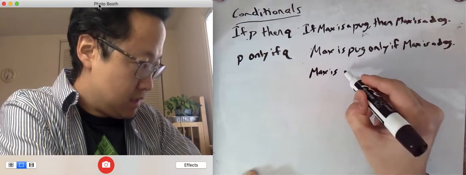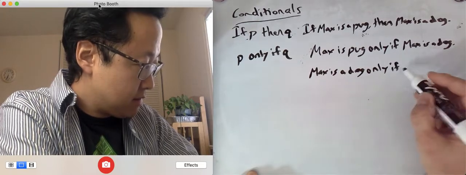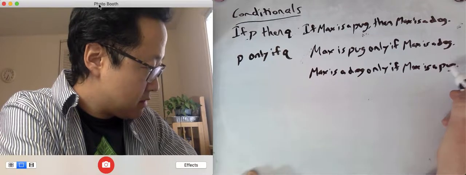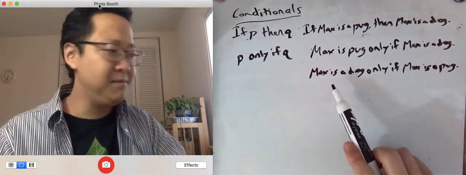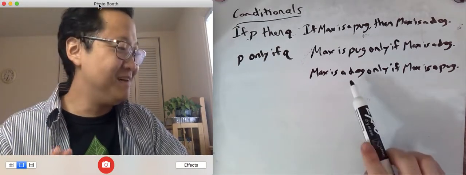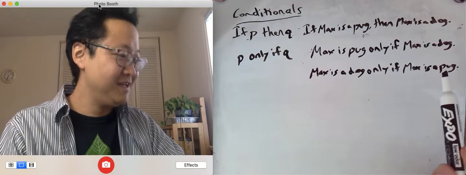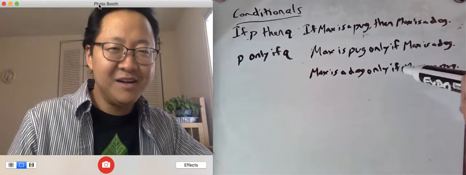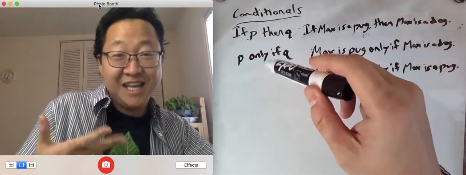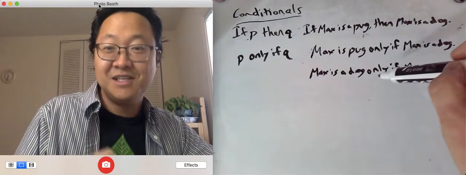Max is a dog only if Max is a pug. Is this statement true? Max is a dog only if Max is a pug. It's false, right? It's not true that you're a dog only if you're a pug, or that Max is a dog only if Max is a pug. Okay? So it turns out, in fact, that if P then Q is actually saying the same thing as P only if Q. If you switch them, they become false in these cases, right?